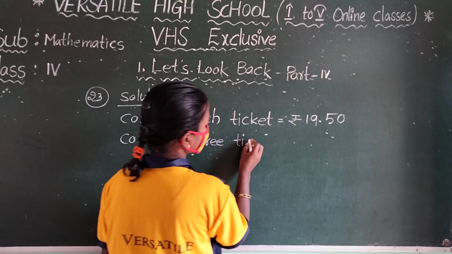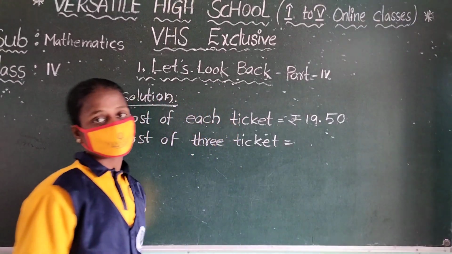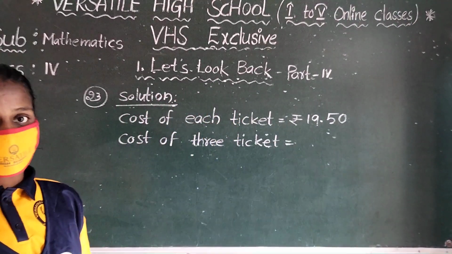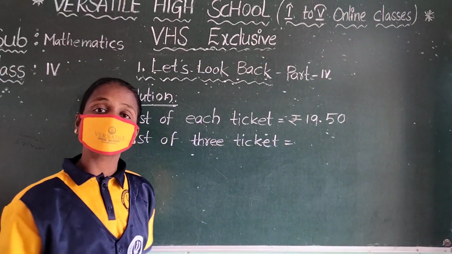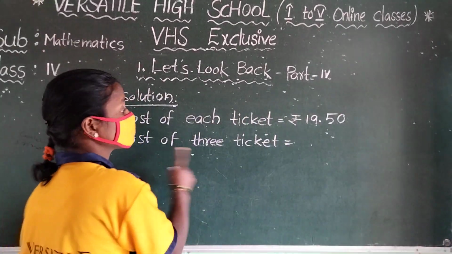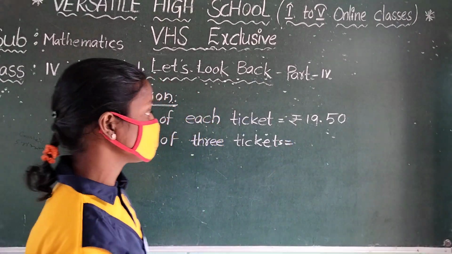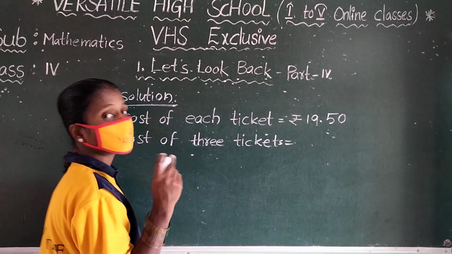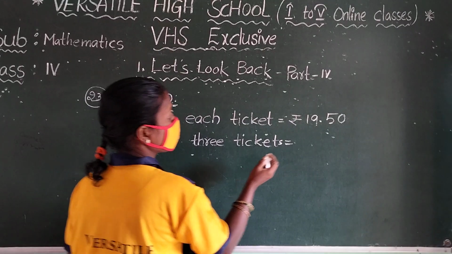So cost of 3 tickets is equal to question mark. That means how can we do it? See, one ticket costs 19 rupees 50 paisa and cost of 3 tickets is equal to question mark. That means you have to use multiplication here.